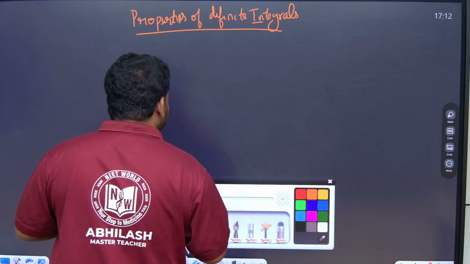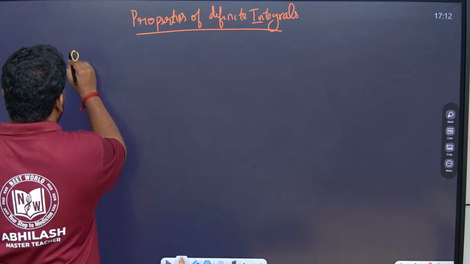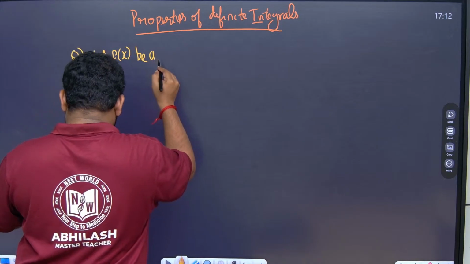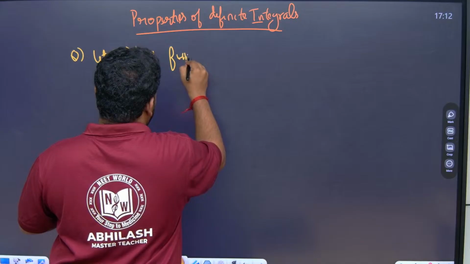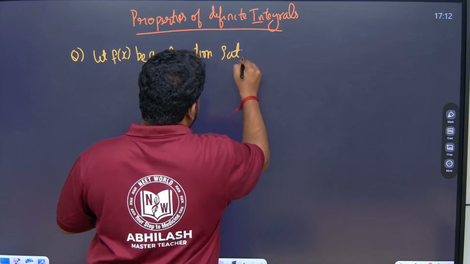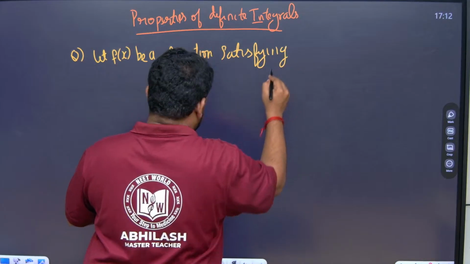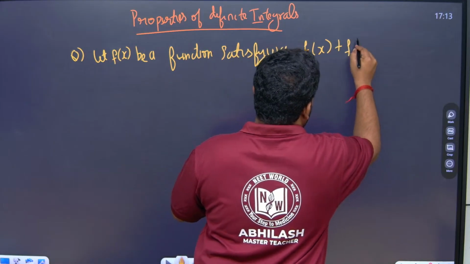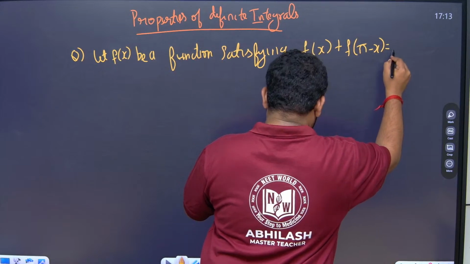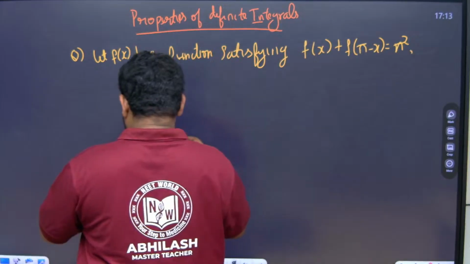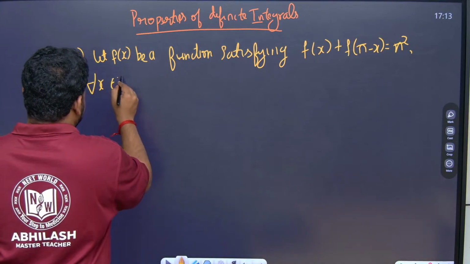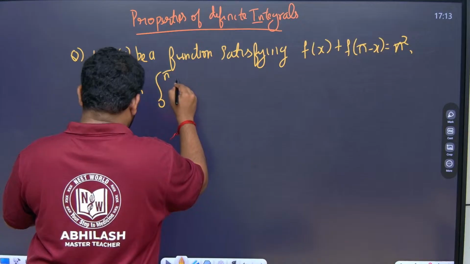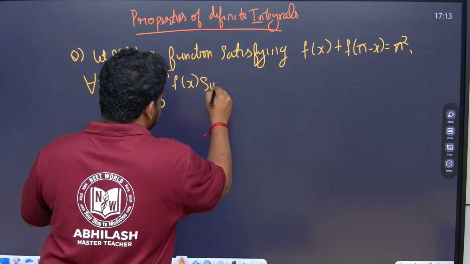Let us see. First, they have given a question: let f of x be a function satisfying f of x plus f of pi minus x is equal to pi square for all x belonging to R. Then they are asking us to find the integral of 0 to pi f of x into sin x dx.